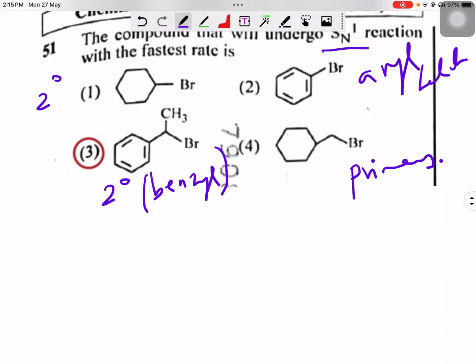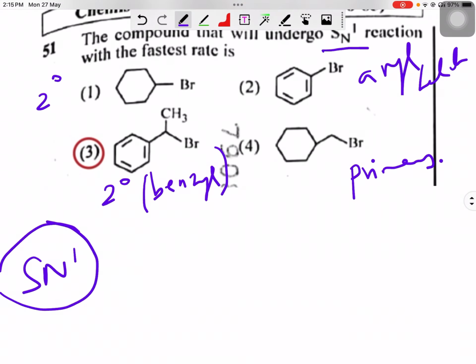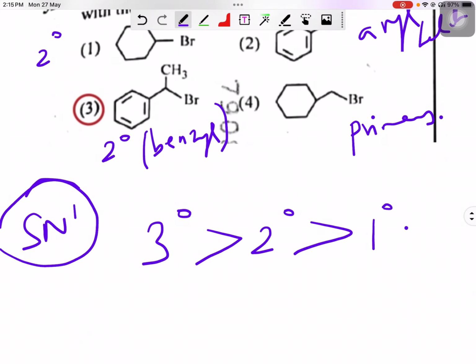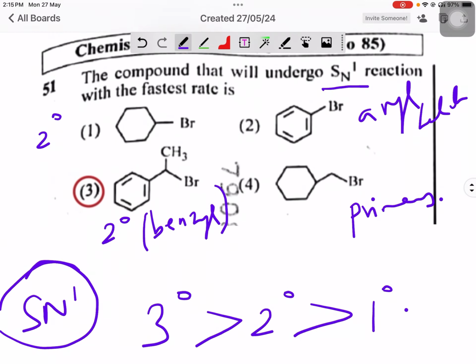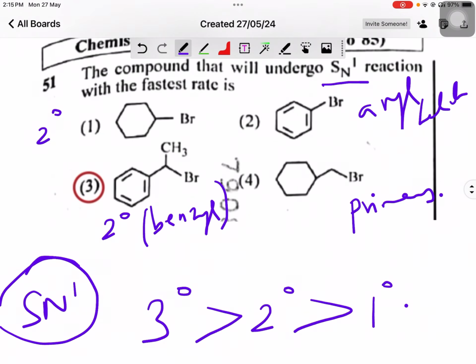As you know, with the SN1 reaction, the reactivity order is tertiary, which is far greater in reactivity towards SN1 reaction. You don't have a tertiary halide in the given four options. You have secondary halides and other types of halides. Let's cross out the options which are not applicable answers for this question.